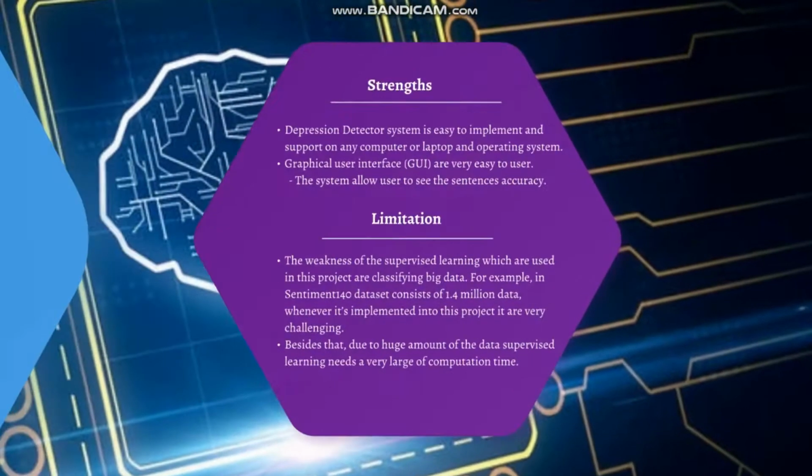There are also strengths and limitations in this proposed project. First of all, the depression detector system is easy to implement on any computer and OS. And its UI is very easy to use. The system will allow the user to see the sentence accuracy too.